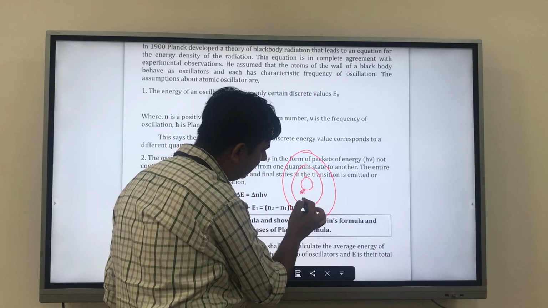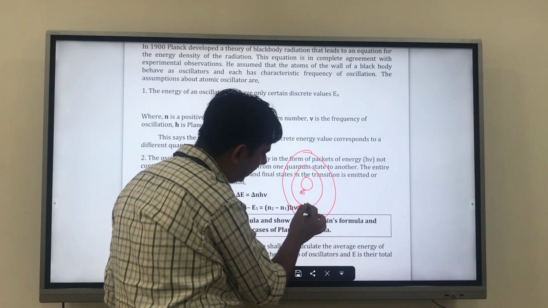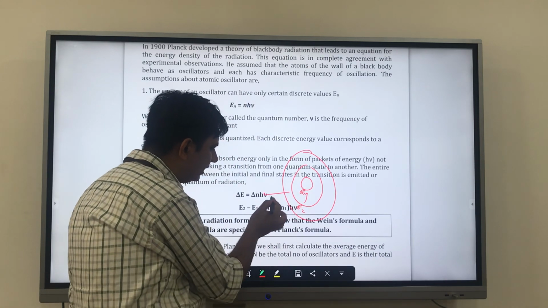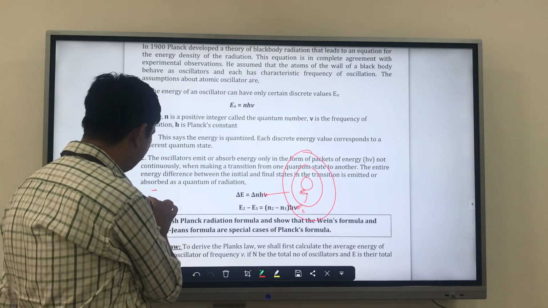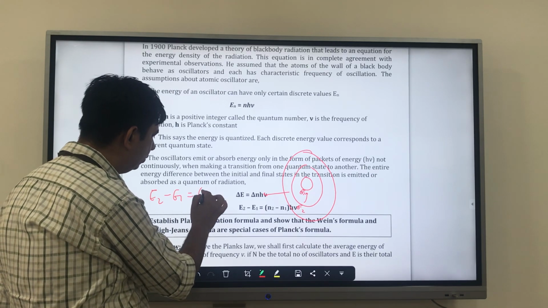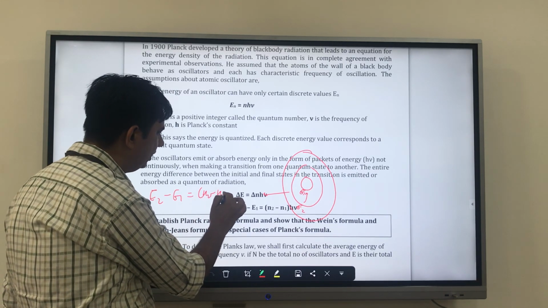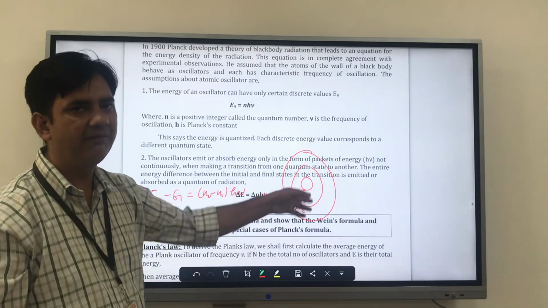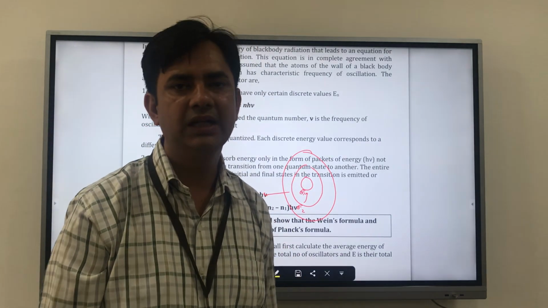When we are moving from one energy level, this is my E1, this is my E2, and if I want to jump from here to here, there must be a change in the value of energy, E2 minus E1, and that is equal to (n2 minus n1) h nu. And why? If they have the same value, then nothing will happen.